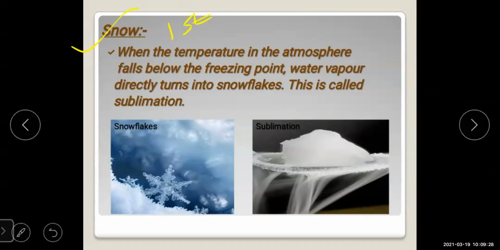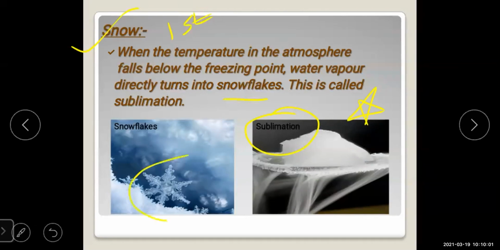When the temperature in the atmosphere falls below the freezing point, water vapor directly turns into snowflakes. This is called sublimation. This term sublimation is an important term, students. Everybody will mark it as an important one, for a 1 mark question answered in one sentence, or they may ask it in fill in the blanks also. First you understand what snowflakes are. Snowflakes means a piece of snow.